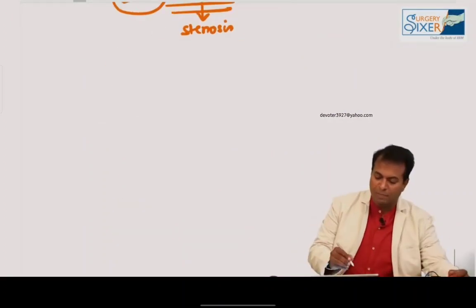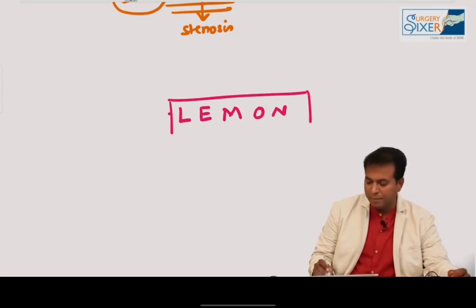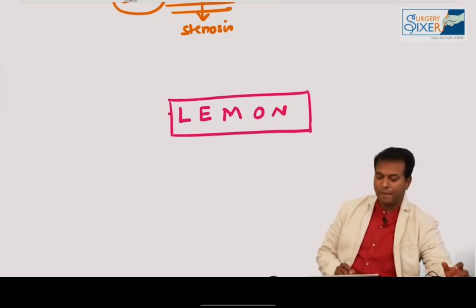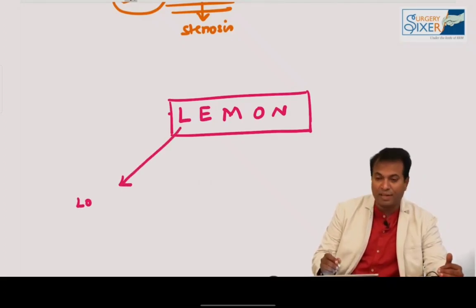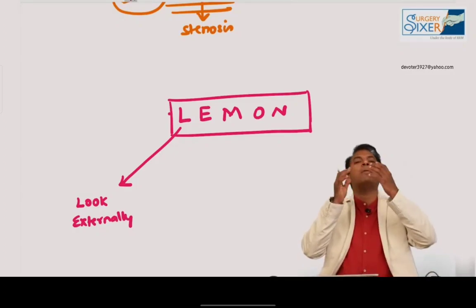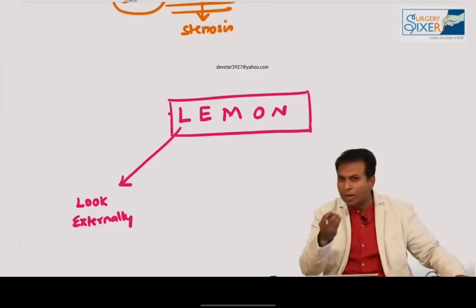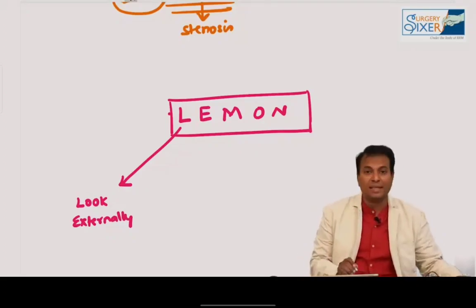And there is a mnemonic not given by Bailey but given by ATLS. ATLS training is a special training in foreign countries. Many people go for ATLS training, the advanced trauma life support guidelines. That training gives a mnemonic known as LEMON, for the airway. L is Look externally. So in an intubation, what are the things you should see? Open the mouth and see if there is any foreign body inside. Sometimes something may be obstructing the trachea. That is a cause of airway obstruction. Then you remove it. Some foreign material may be obstructing the airway. So L is for look externally.